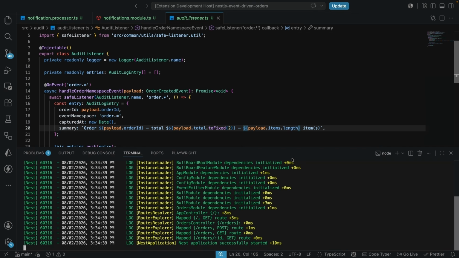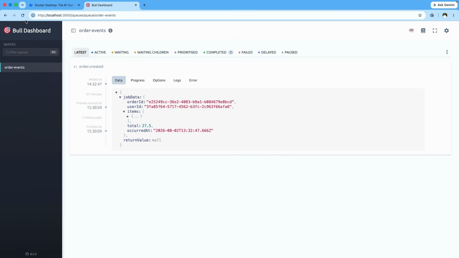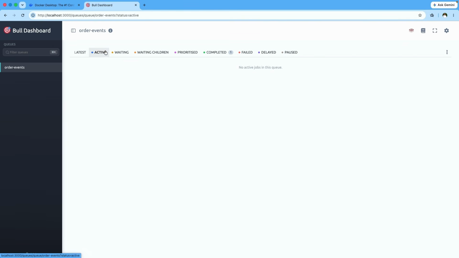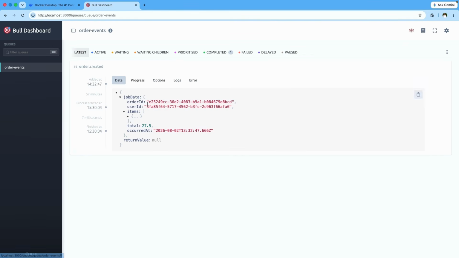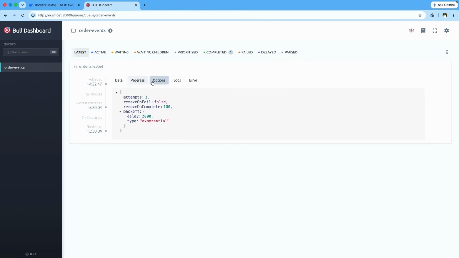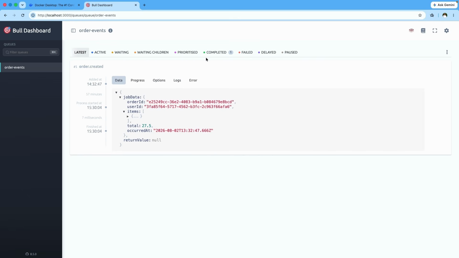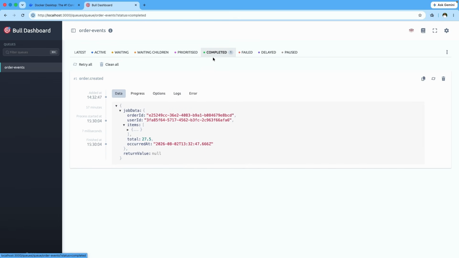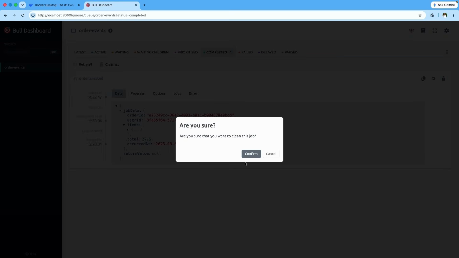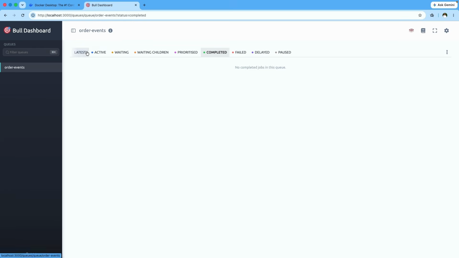Now I'm going to open up the terminal. We can see the terminal is up and running, and let's come over to BullMQ. I'm going to give this a refresh, and we still see that this is still here, under waiting jobs or latest jobs, with the created date, the progress, the options, the logs, the error, and this actually has completed. All right, so I'm going to clean this, or maybe delete this, and this has been removed so that we can start from scratch.